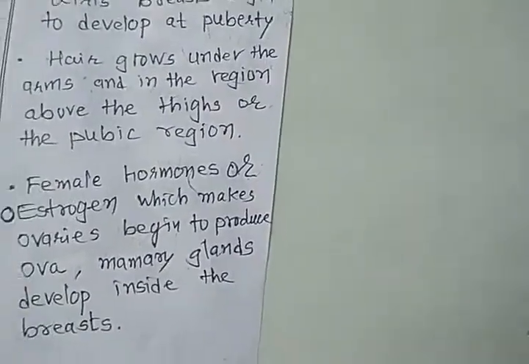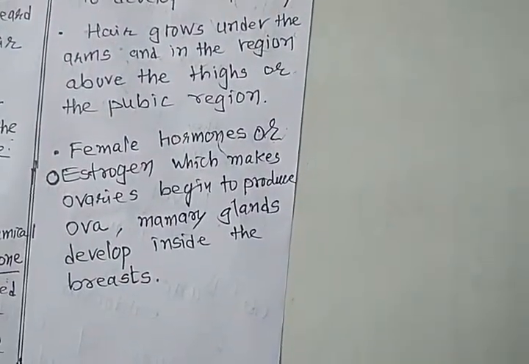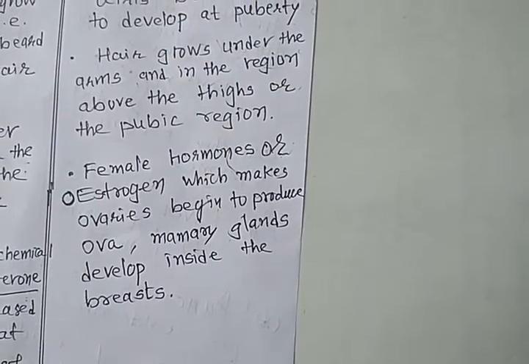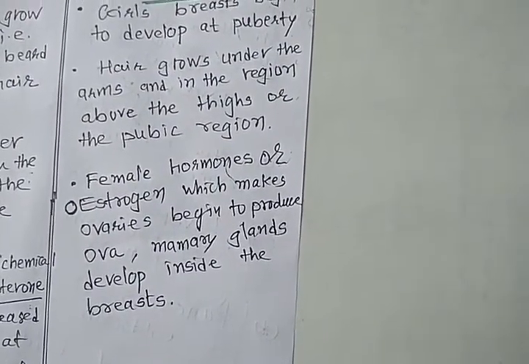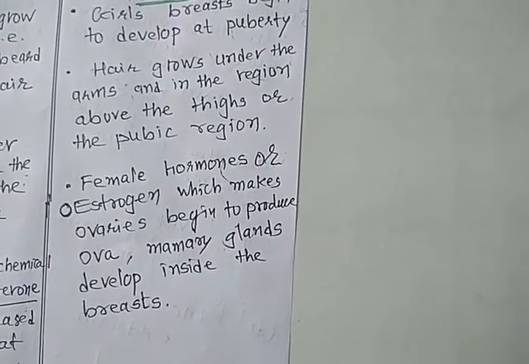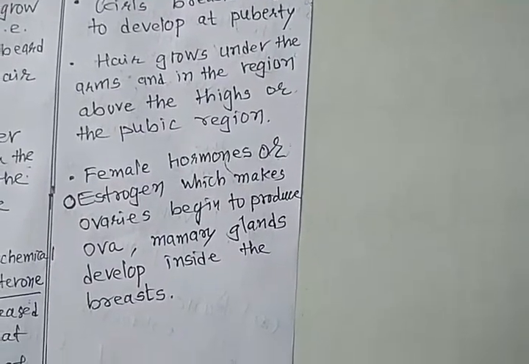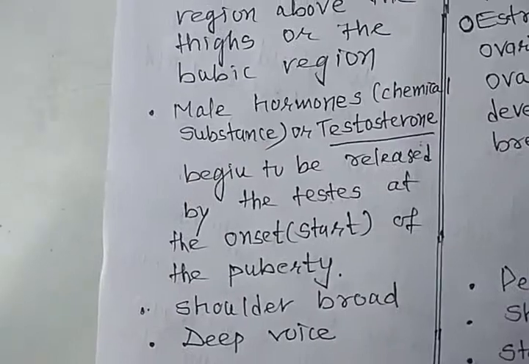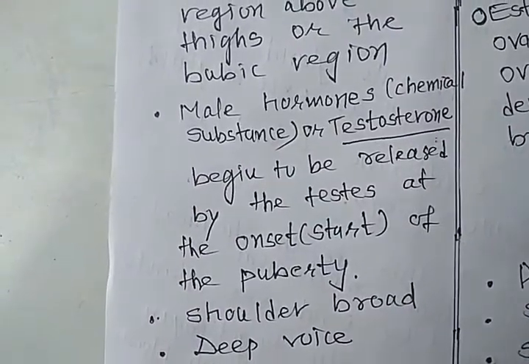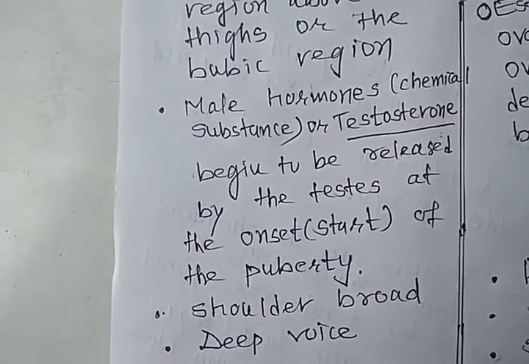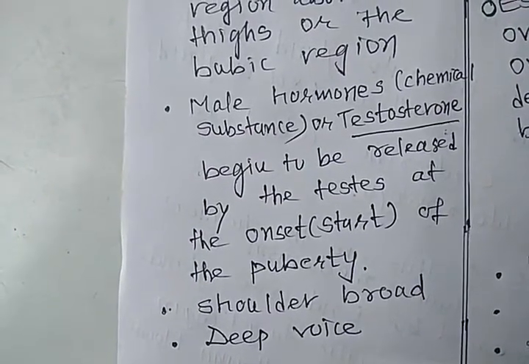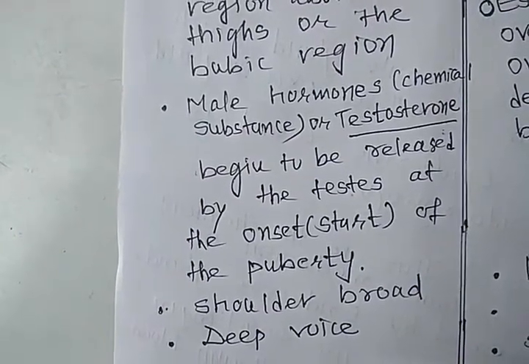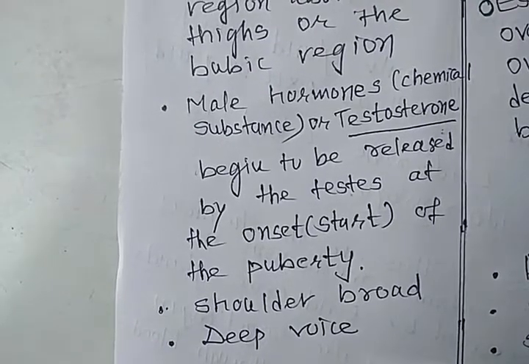While in the case of female, the hormone is estrogen, which makes the ovary begin to produce ova, and the mammary glands develop inside the breast. In male, testosterone begins to be released by the testes at the onset of puberty.